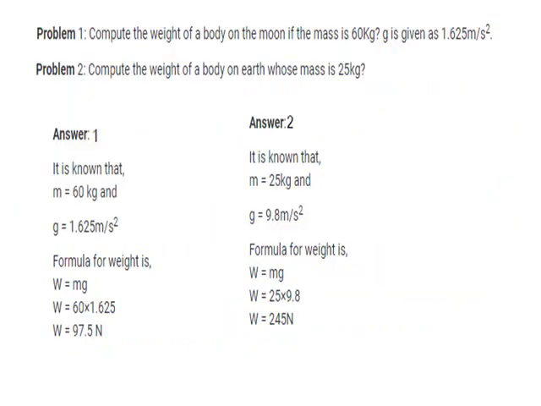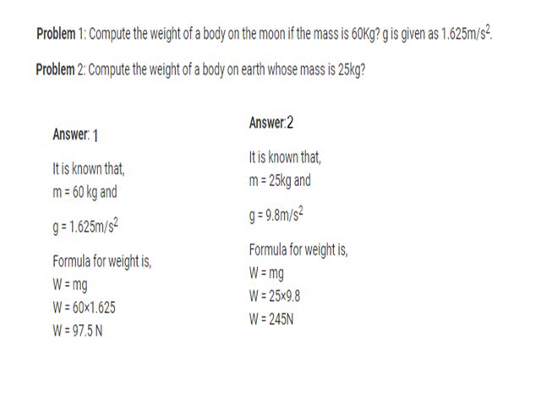Now let us see the numericals based on mass and weight. There are two problems given here. Problem 1. Compute the weight of a body on the moon if the mass is 60 kilogram. g is given as 1.625. So see the answer for this. m is given as 60 kilograms and g value is also given as 1.625. So you are being asked to calculate W. W is equal to mg. So both the values are there. Just multiply it. You will get W is equal to